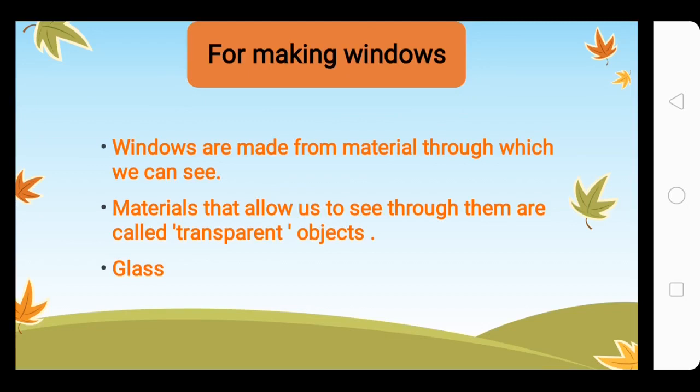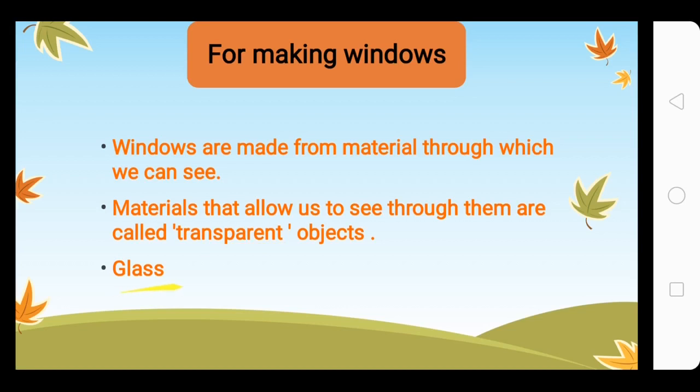For making windows. Windows are made from materials through which we can see. This is very important. Whenever we make a window, we must keep in mind that we must be able to see through it. We must be able to see what is going on on the other side of the window, okay. So we must be able to see through the window. Materials that allow us to see through them are called transparent objects. Now you must memorize this word. The materials that allow us to see through them are called transparent objects, okay.